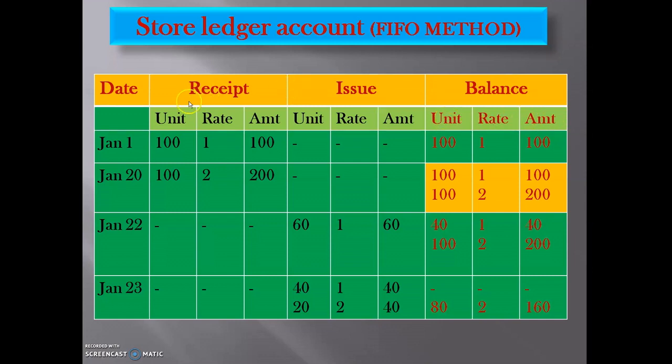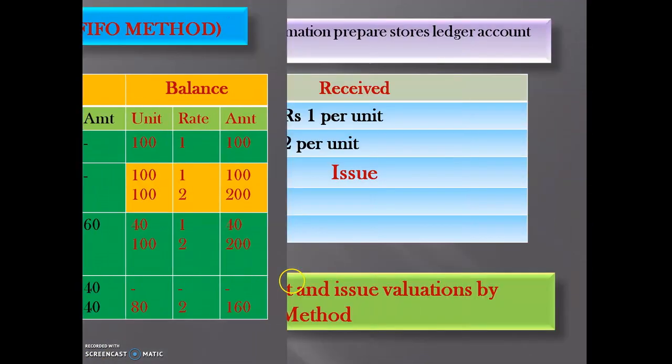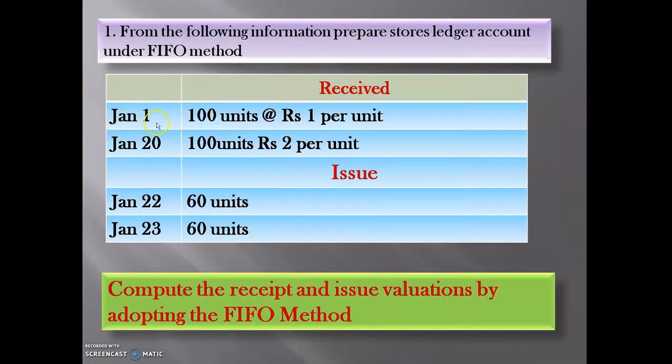In receipt we write whatever comes into our storehouse, in the issue column we mention whatever has gone out from the warehouse, and under the balance column we record whatever remains in our storehouse.